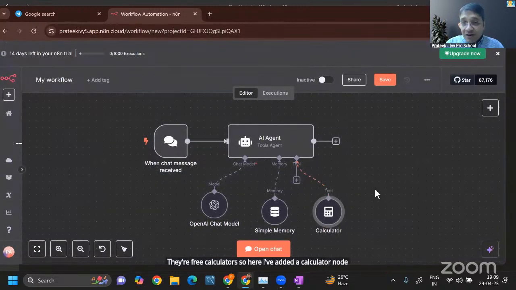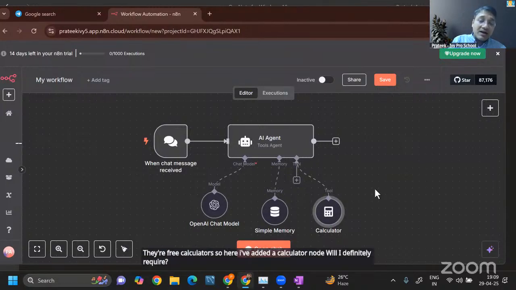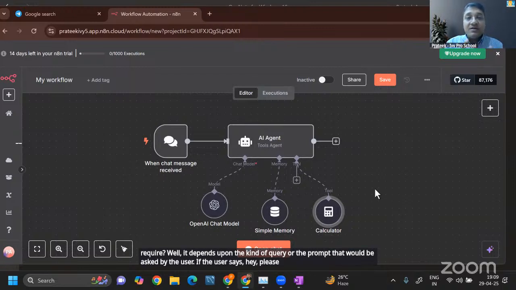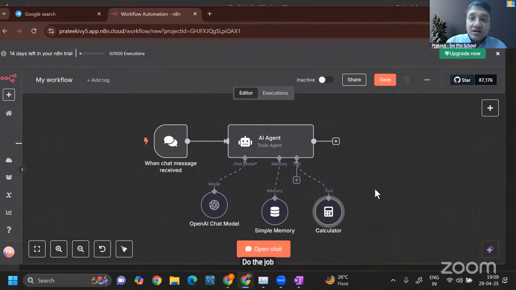Will I definitely require it? Well, it depends upon the kind of query or the prompt that would be asked by the user. If the user says, hey, please give me 98 plus 100, that means a calculator, right? So it's a very simple calculator. It can do the job here instead of sending the prompt to an LLM model.